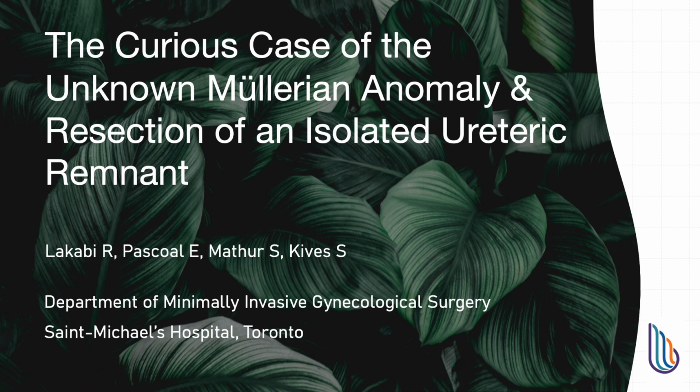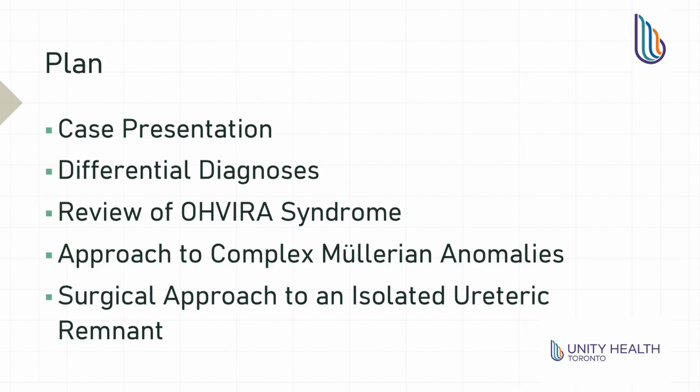Here we present the curious case of the Unknown Müllerian Anomaly and resection of an isolated ureteric remnant. First, we will review our case and the OHVIRA syndrome. Then, we will present an approach to complex Müllerian anomalies and to surgical resection of a symptomatic ureteric remnant.